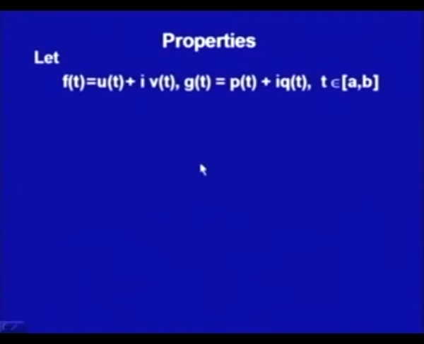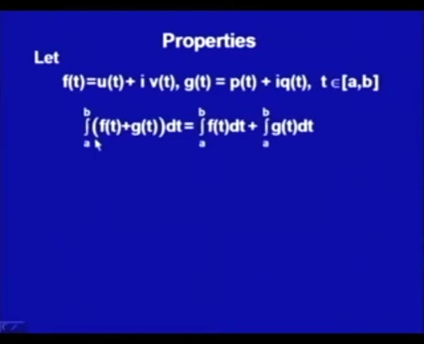If f is broken as u(t) plus i v(t) and g(t) as p(t) plus i q(t) for t belonging to the interval a to b, then we do know the property of sums of functions: the integral from a to b of f(t) plus g(t) dt should be the sum of the integrals, that is, integral a to b f(t) dt plus integral a to b g(t) dt.